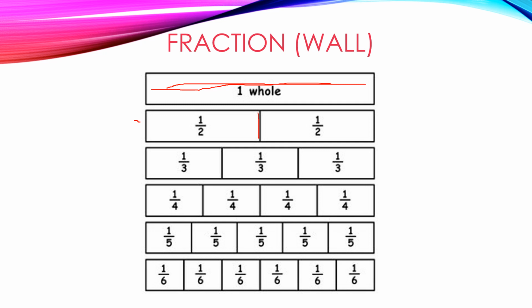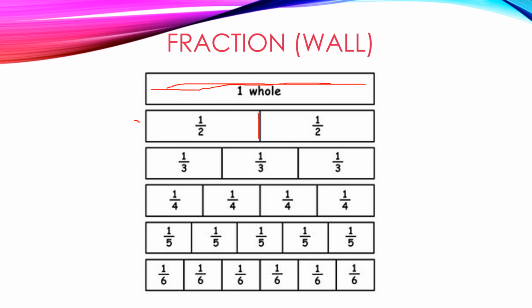Now, why is half 1/2? Why not 1/3? Why not 1/4? Because just imagine your mom is taking the knife. She wants to cut the cake in the middle, which means half. After she cuts, the cake will become two parts. That is the reason you have two at the bottom. What do we call that at the bottom? Denominator. Remember? So that is the reason you have two there.